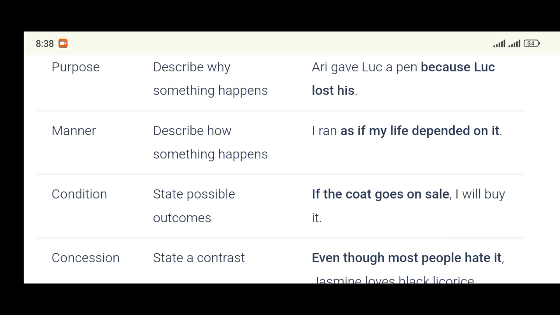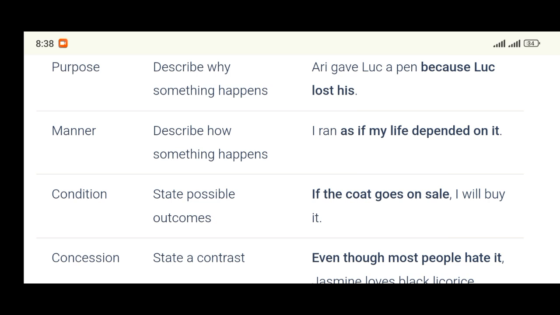So look at this one now. If the coat goes on sale, I will buy it. On what condition will I buy the coat? If it goes on sale. Meaning that if it does not go on sale, I will not buy it. So that is very simple. So for adverbial clause of condition, we have some subordinators that can start them.